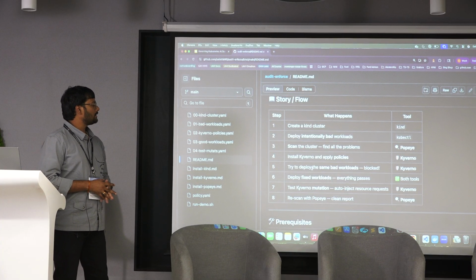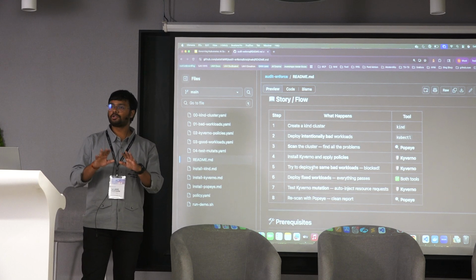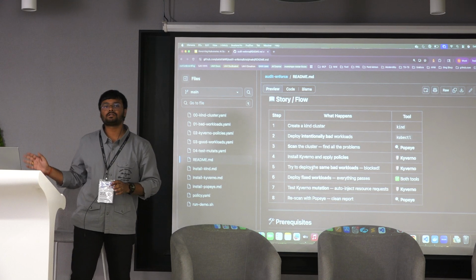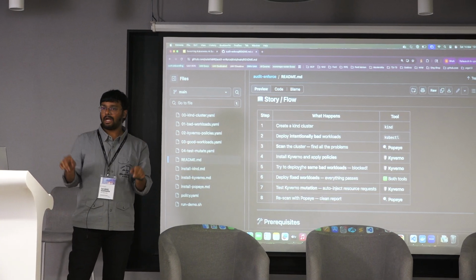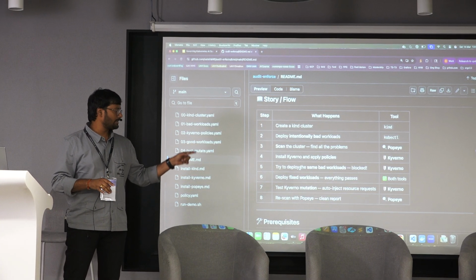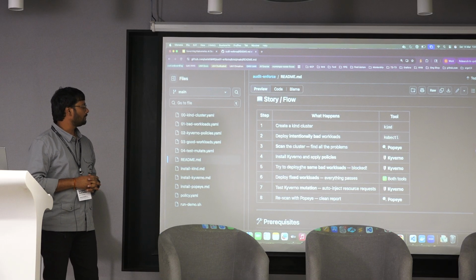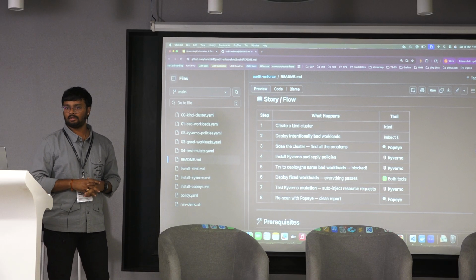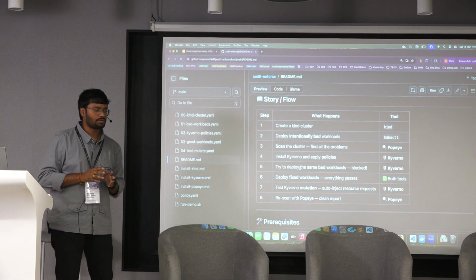Then we will try to deploy the same bad workloads. After installing the policies, it should not allow the bad workloads to be installed into Kubernetes. Next, we will fix whatever bad workloads we see and make them good workloads. Then we will rescan with Polaris and see the report again. It should not show any issues.